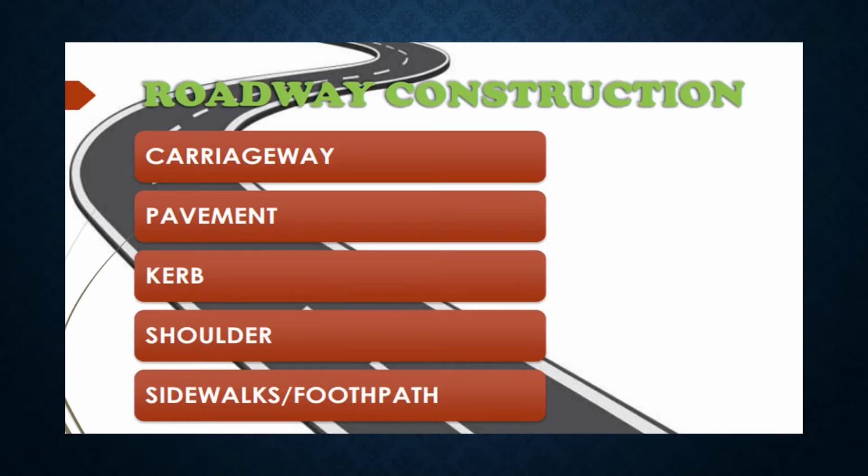Roadway construction. Highway construction consists of earthwork for preparation of the road formation, construction of road drainage facilities, construction of cross drainage structures, and construction of pavement structures like carriageway, pavement, curb, shoulder, sidewalk, etc.